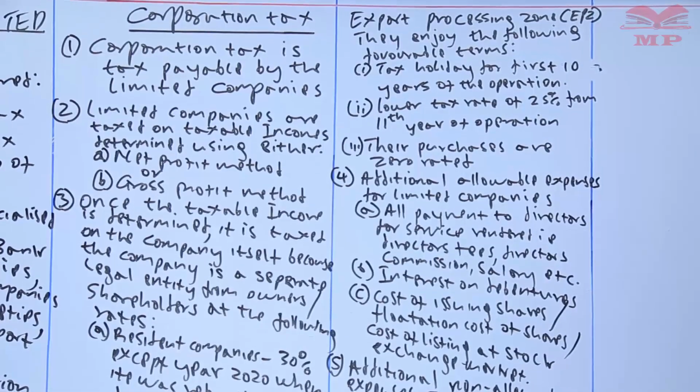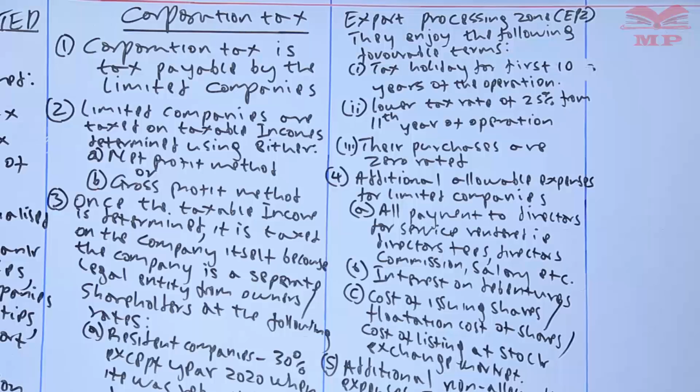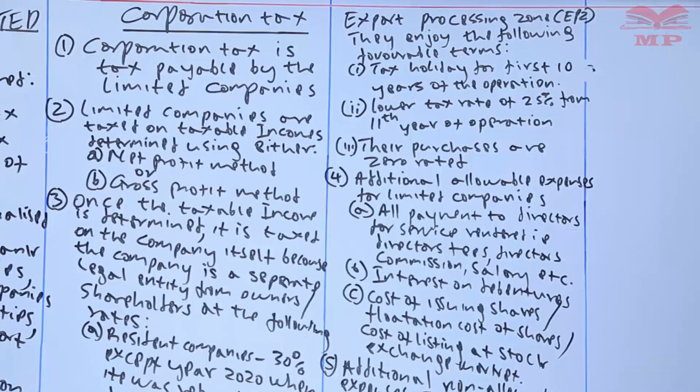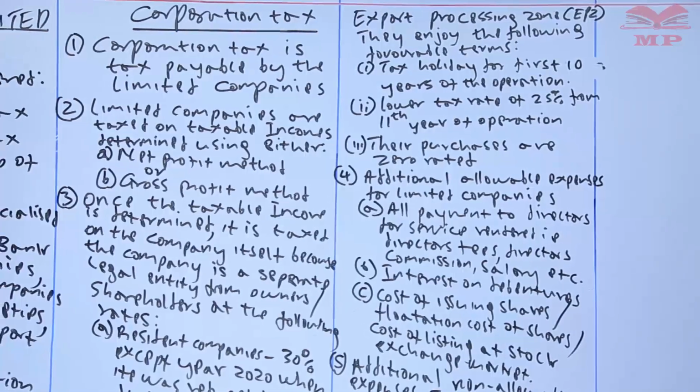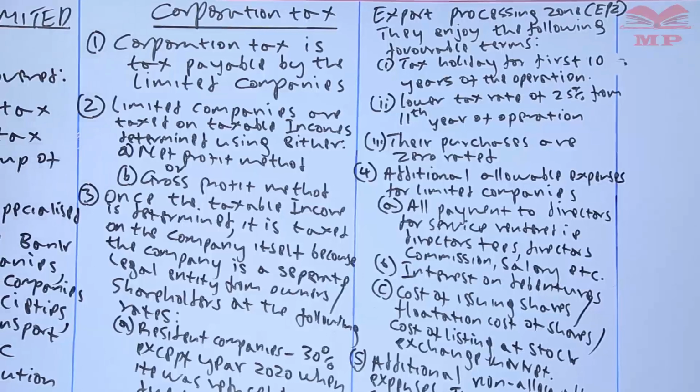Number one, the corporation tax is the tax that is usually payable by a limited company. Company's tax. That's why we call it corporation tax.